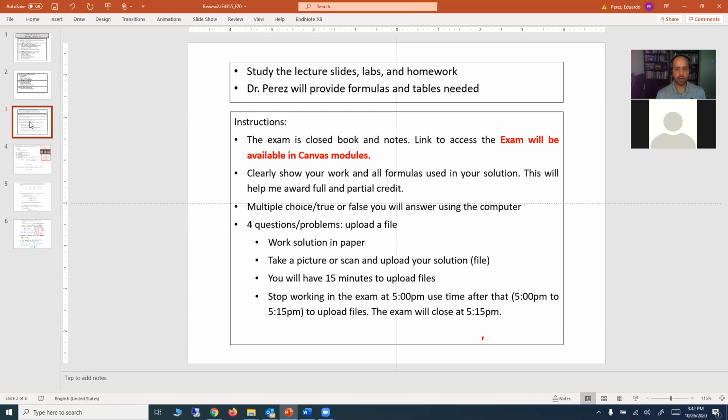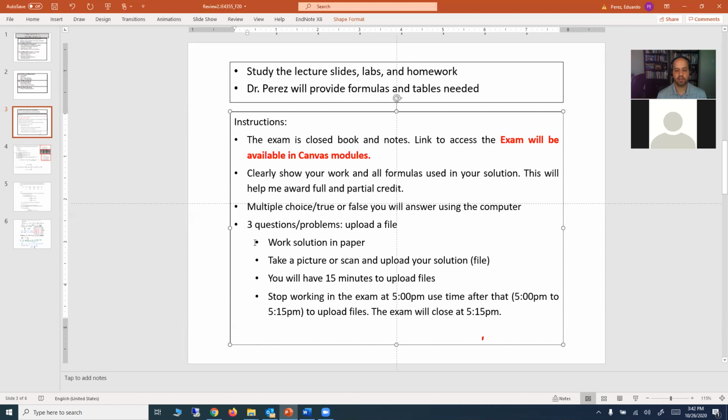Multiple choice and true or false questions will be answered using the computer. Like you did last time, you just click on the right answer for the first section. And I'm sorry, this should be 3. So for the 3 questions or problems, you will upload a file. Basically the idea is that you work the solution on a piece of paper, take a picture or scan the document, and upload your solution file to Canvas. You will have 15 minutes to upload the files, just like we did last time. That worked very well.